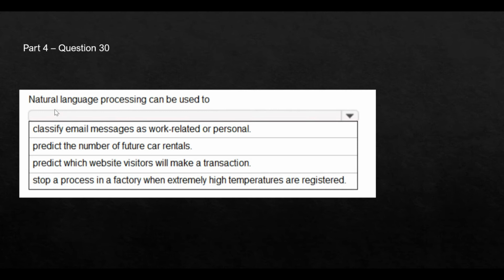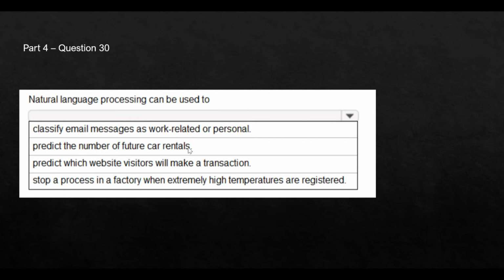Here the ask is: natural language processing can be used for what purpose? So there are these options. Let's start from option A. Classify email messages as work related or personal. Yes, this is something which NLP can do. Using NLP, you can read the email messages and say whether they are work related or personal. That is possible. And second, predict the number of future car rentals.